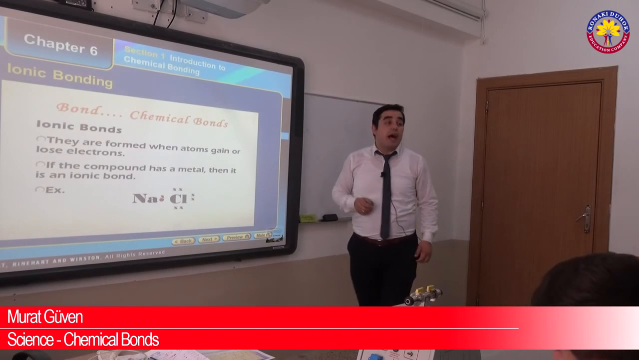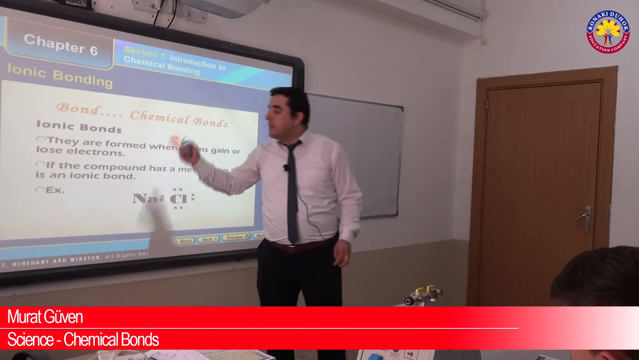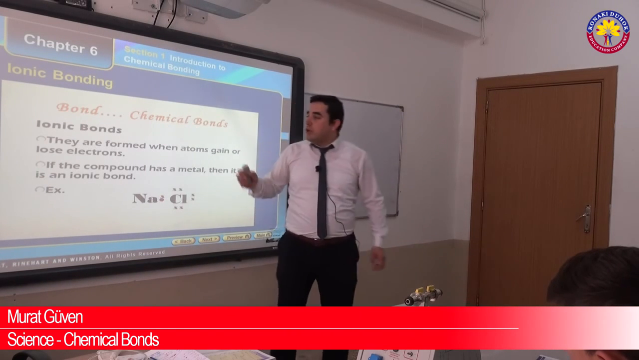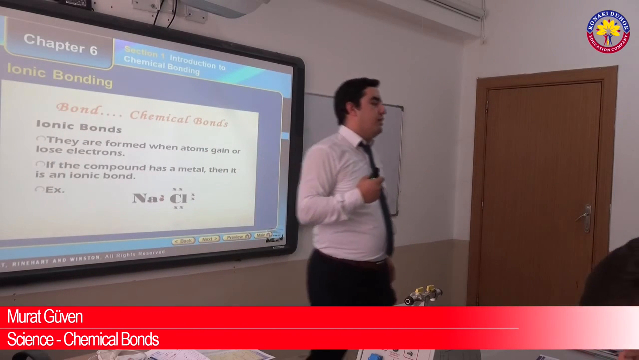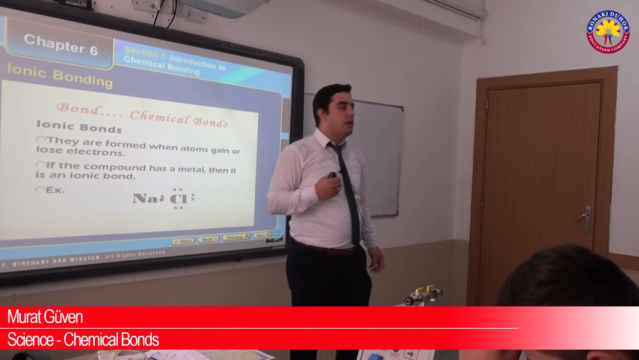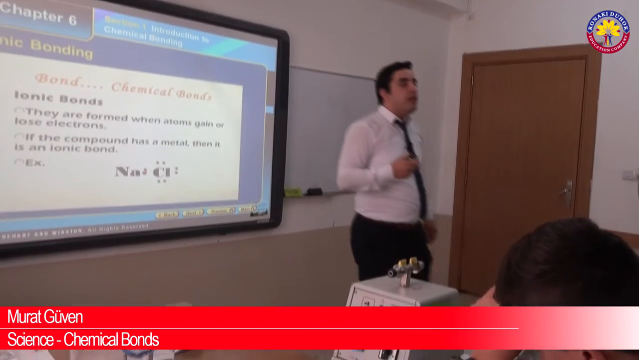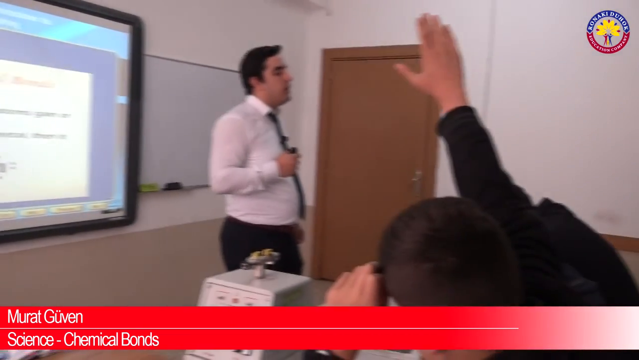Let's talk about the types of bond. There are generally two types of bond, ionic bond and covalent bond. Let's continue with the ionic bond. What is the ionic? Who wants to say? Yes, Mustafa. Between a non-metal and a metal. Yes, true but not enough. What else? Yes? It involves the combination of two ions.